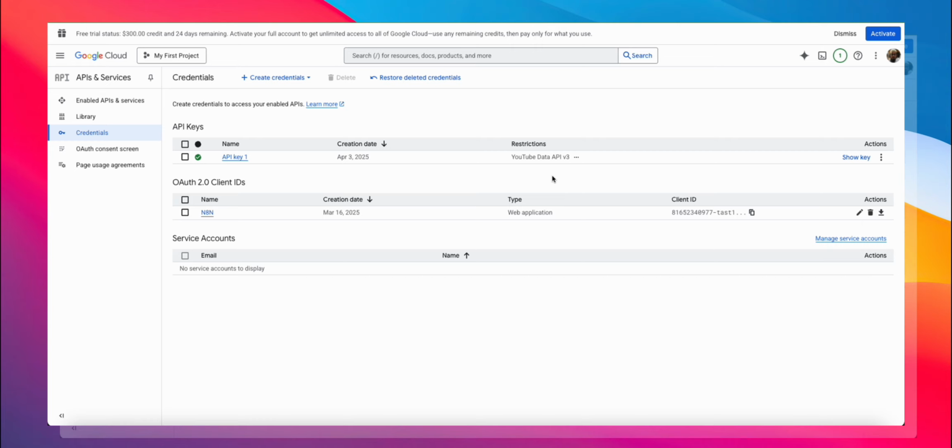And for an added layer of security, what you could do is, as you set up the API key, you can restrict the key to the YouTube Data API. So this key can only pull YouTube data and it cannot be used for anything else. So just in case the key gets out of hand, the access is limited.